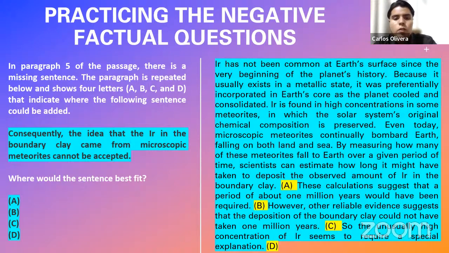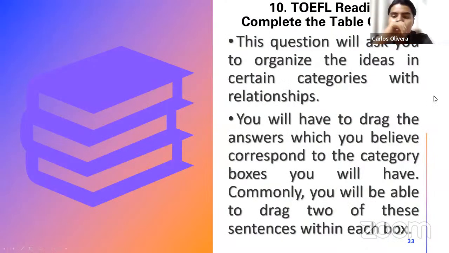All right, fantastic. So if it is clear then, and we don't have more questions, we are going to go to the last type of question. Complete the table question. This question will ask you to organize the ideas in certain categories with relationships. You will have to drag the answers which you believe correspond to the category boxes. You will be able to drag 2 of these sentences within each box.